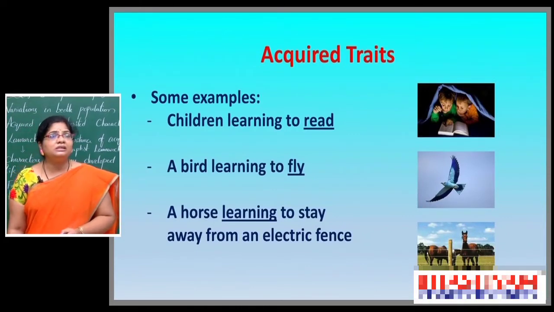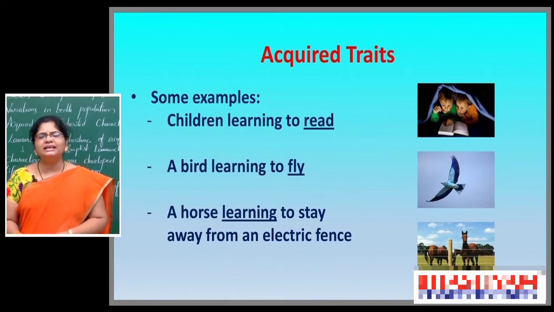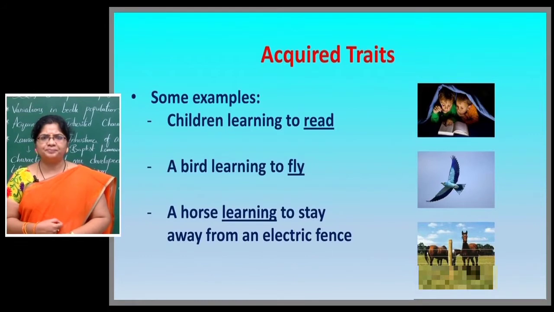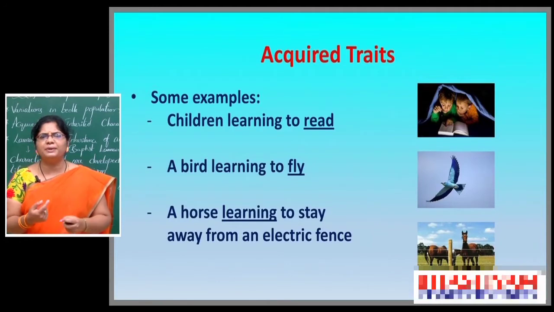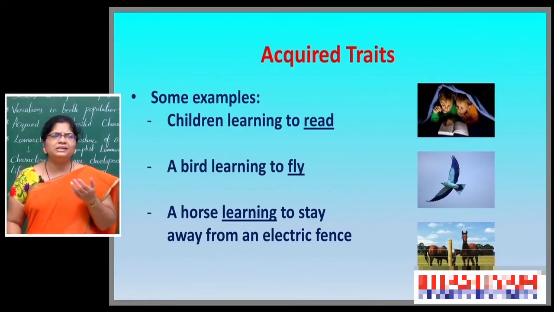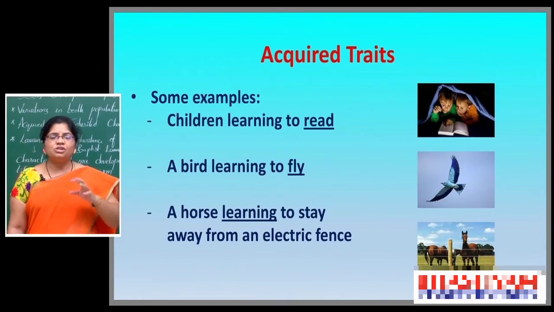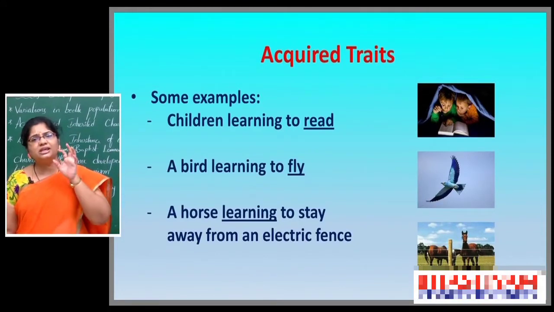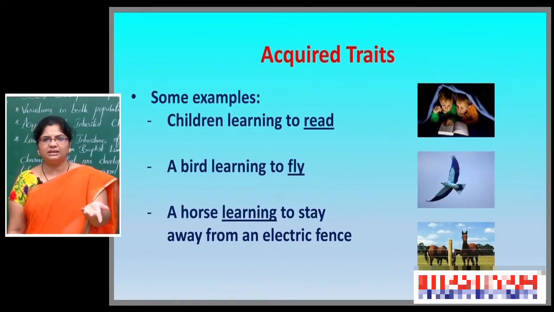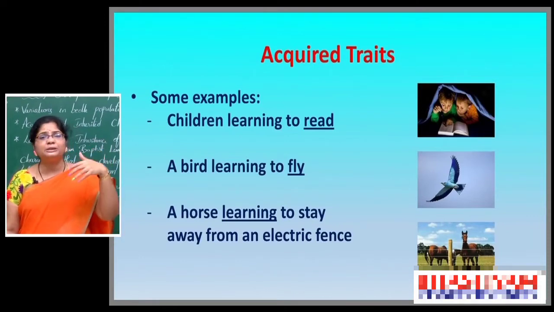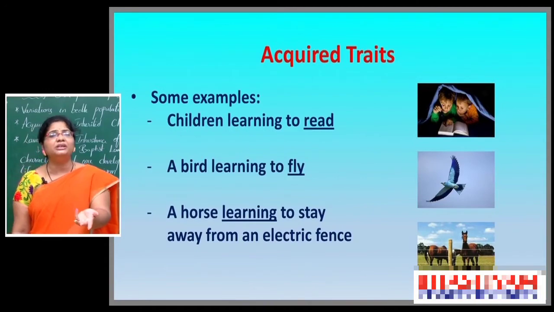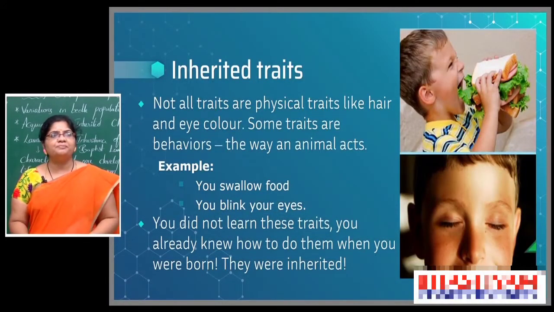A child learns through reading. So they will get different kinds of things through books, through reading, through learning, by reference of several types of books or media or any kind of thing, they may learn several kinds of things. So a father may be a PG or PhD scholar, but the same thing he can't pass to the progeny. That trait won't enter into the next generation. When the child reads, then only he will get it. If the father gets the experience, the child won't get the same experience without seeing it in the external environment.